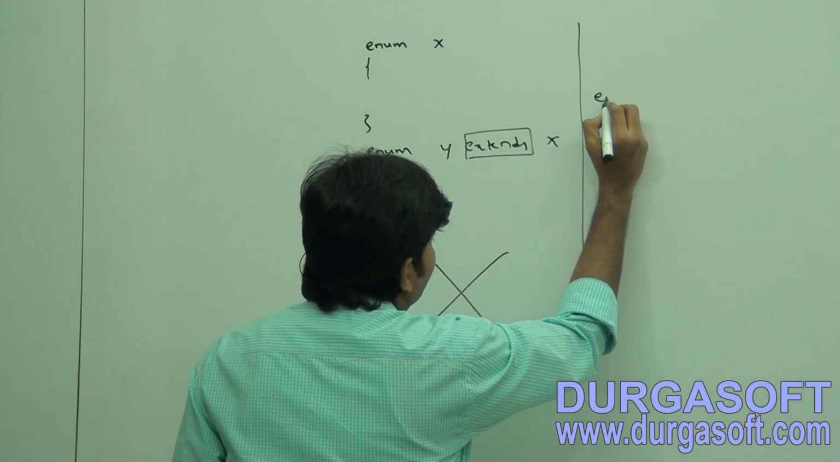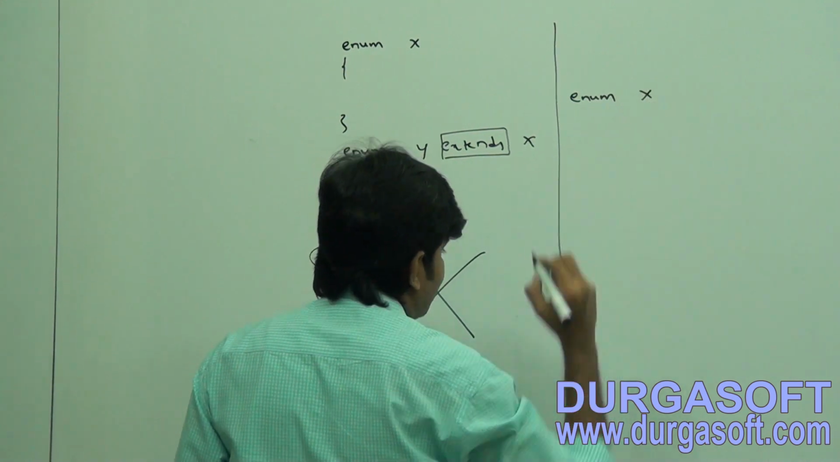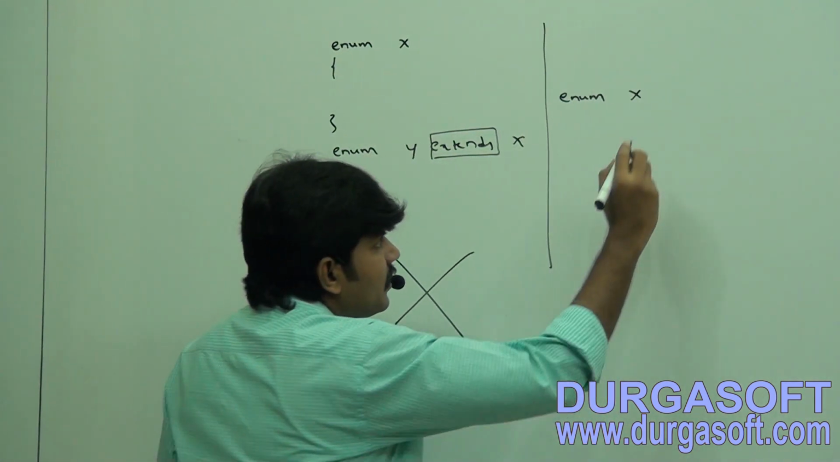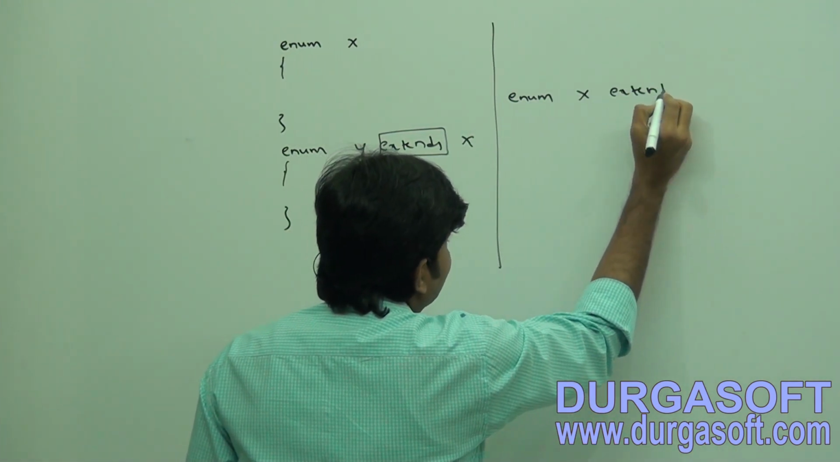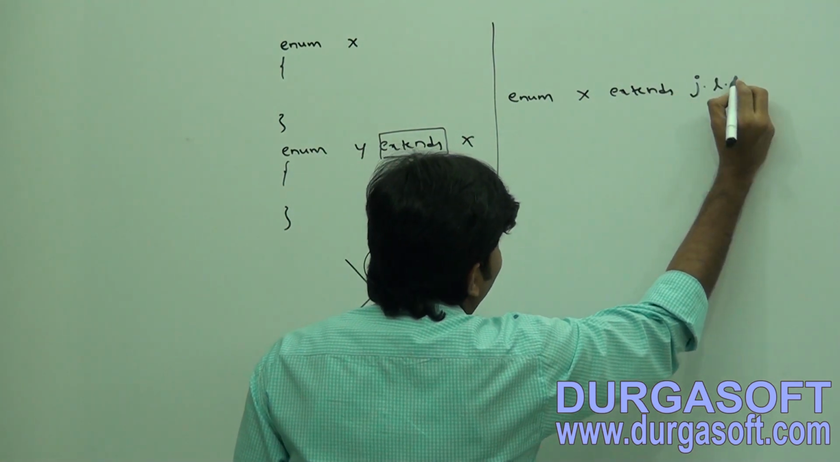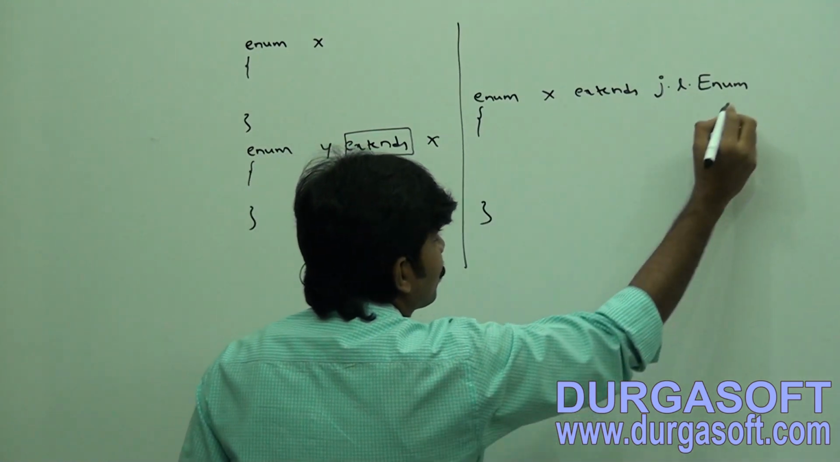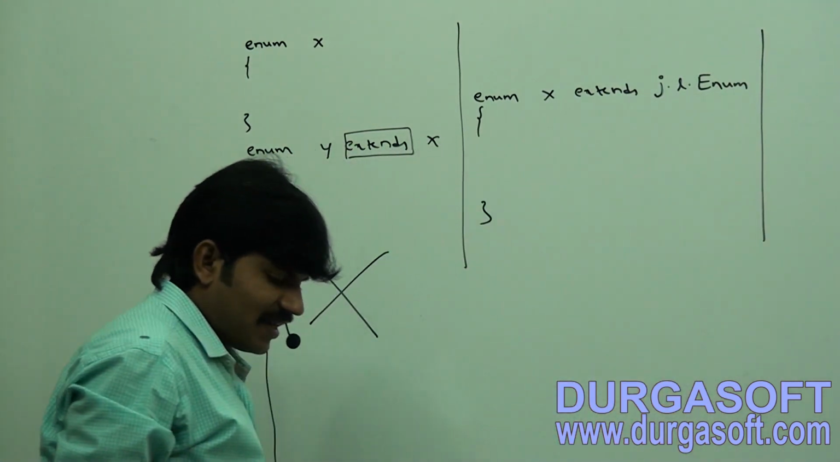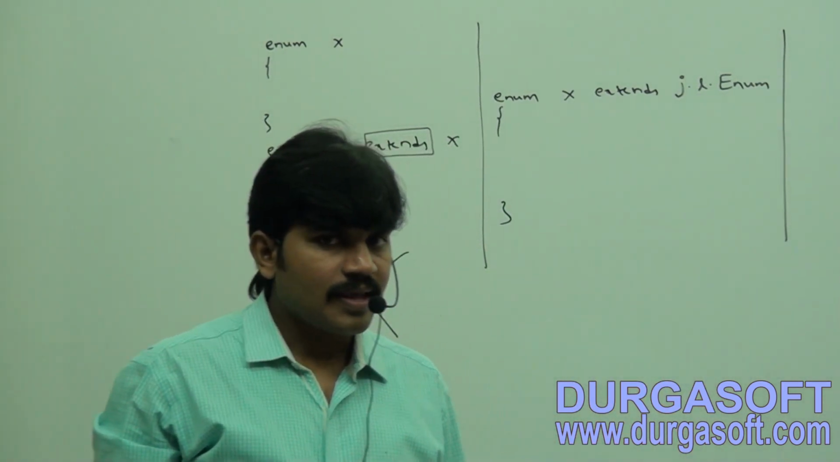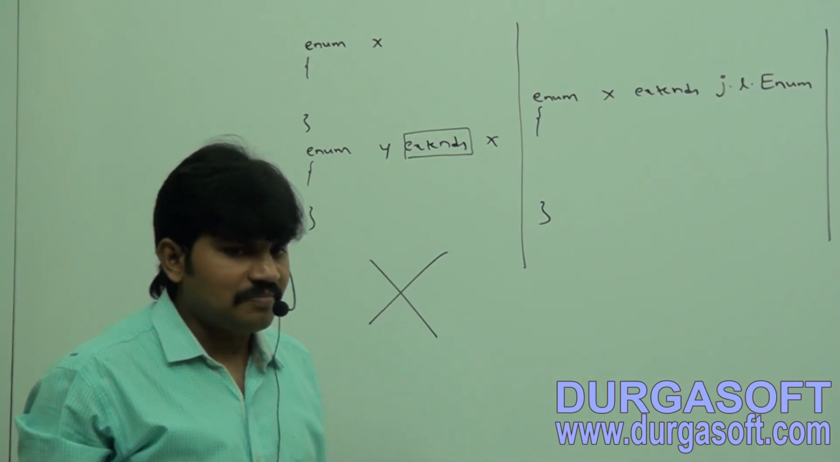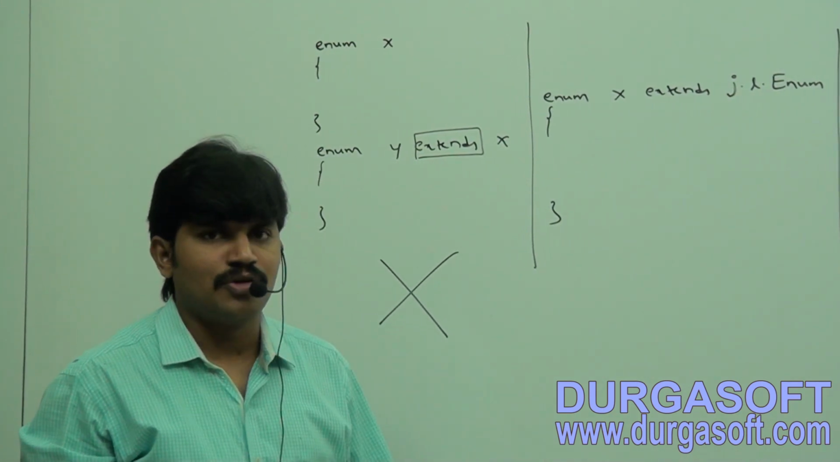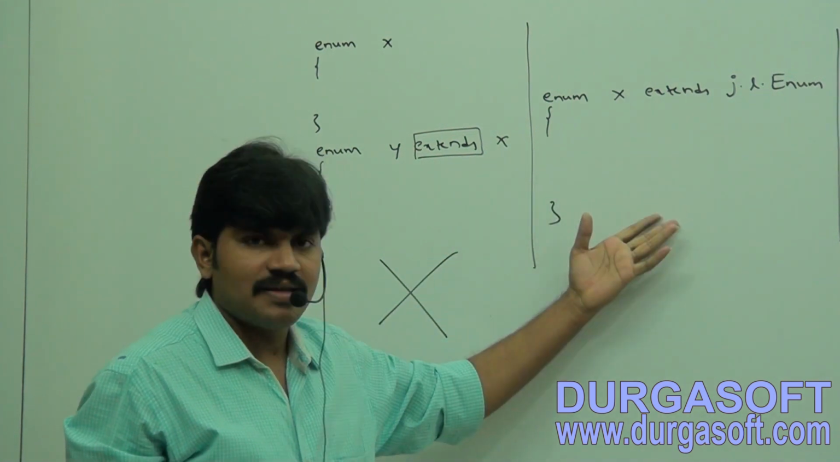Observe this. Enum x extends java.lang.Enum. Directly I am taking, sir. Can you tell, is it valid or not? Yes. Every enum is always extending java.lang.Enum only. Sir, I wrote it explicitly. What is the problem?